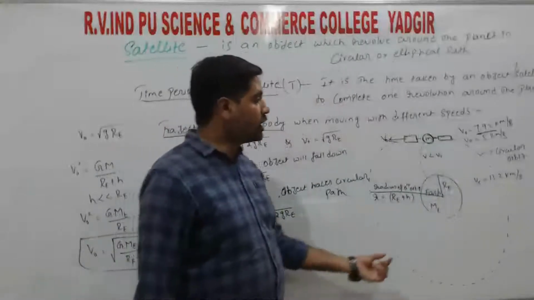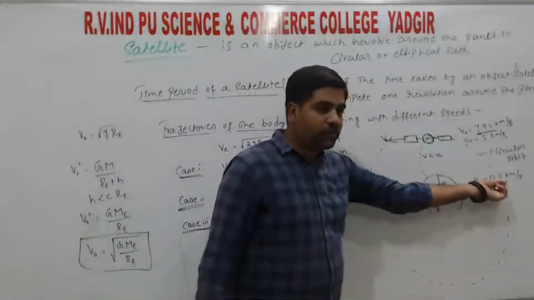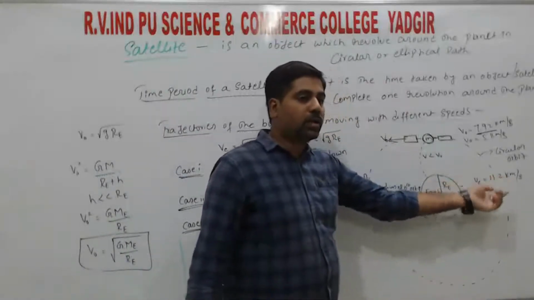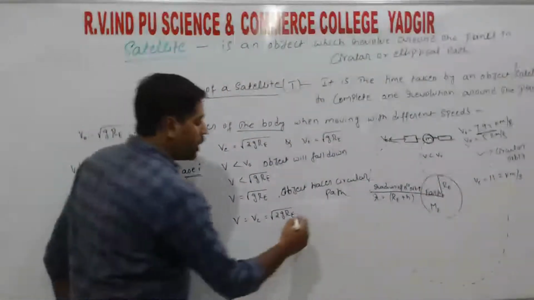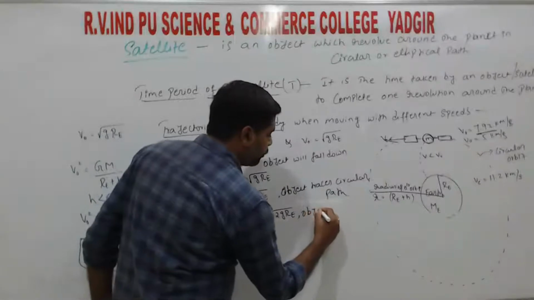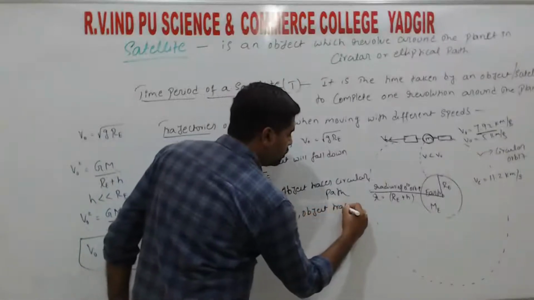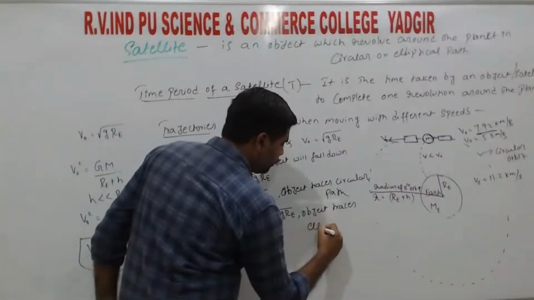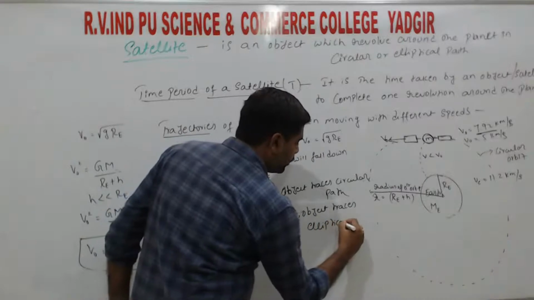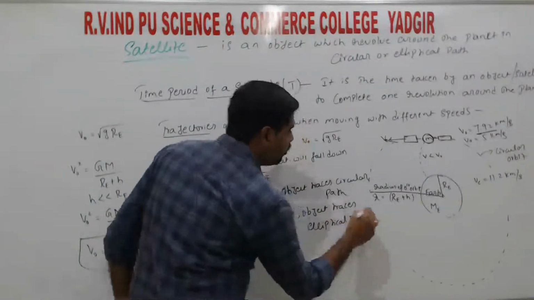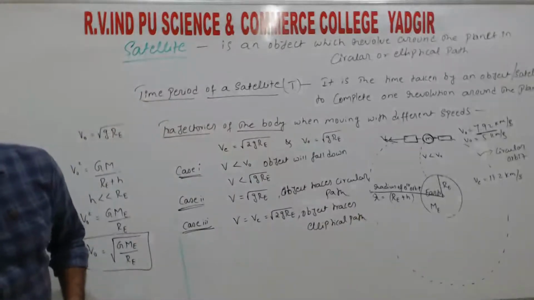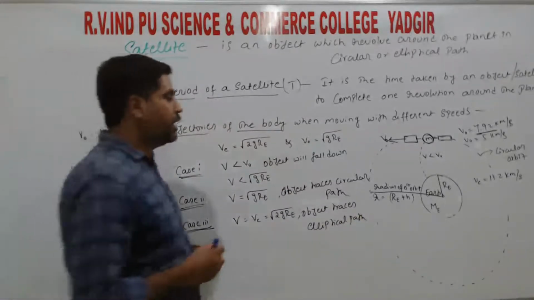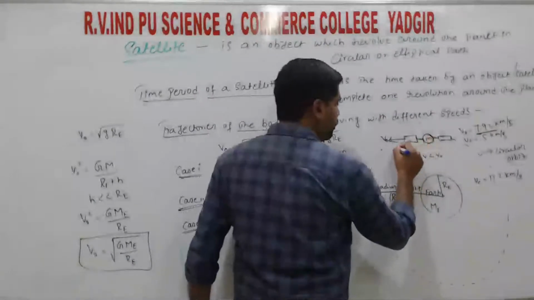So if the object is moving with this escape speed, then the object will trace the elliptical path, right? The object traces an elliptical path, it will not be a circular path, so that is, it traces the elliptical path.